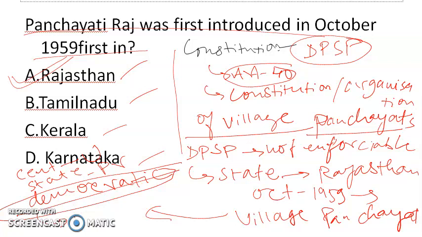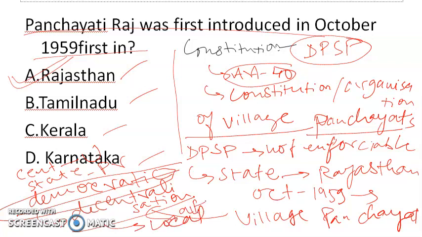So this was a move toward further democratic decentralization of power, to give autonomy to local self-government.